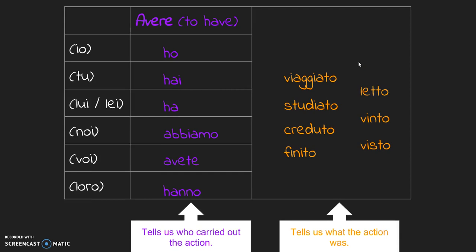For example, to say I travelled, ho viaggiato. You travelled, hai viaggiato. He or she travelled, ha viaggiato. We travelled, abbiamo viaggiato. All of you travelled, avete viaggiato. And they travelled, hanno viaggiato.